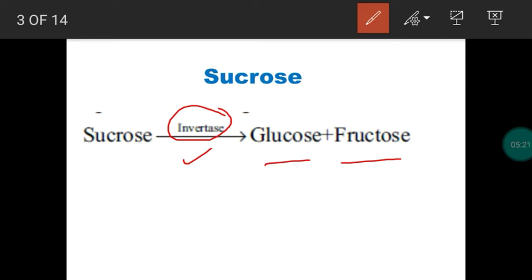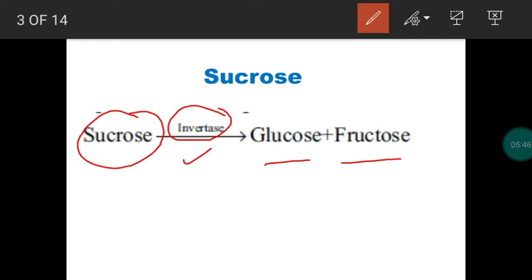Now sucrose is a dextroisomer. One mark: what about the optical activity of the disaccharide sucrose? Like glucose, sucrose is also dextrorotatory, plus isomer. Glucose is dextrorotatory, but fructose alone is levorotatory. For glucose and fructose, yesterday we studied specific rotation.